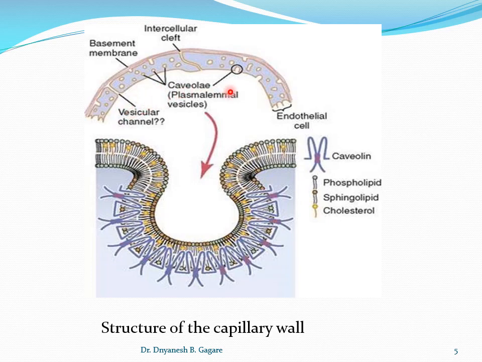Okay, so here in this diagram, try to understand. Here it is a more magnified structure, the same structure, how it looks here. Okay, here is the endothelial wall, and see how it looks, this is the inner wall of the endothelium.